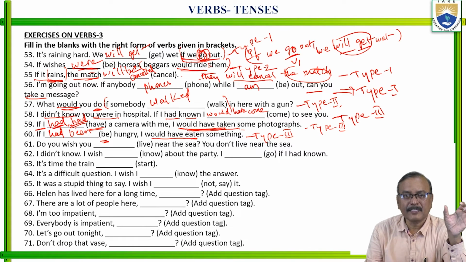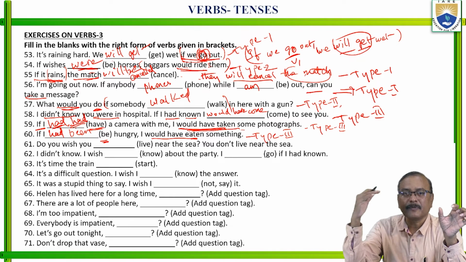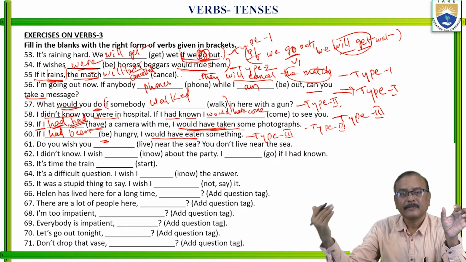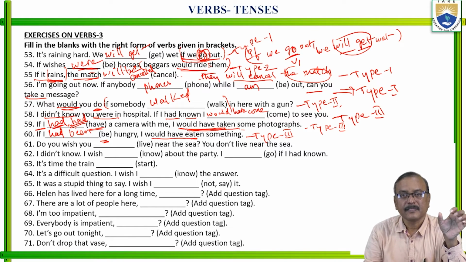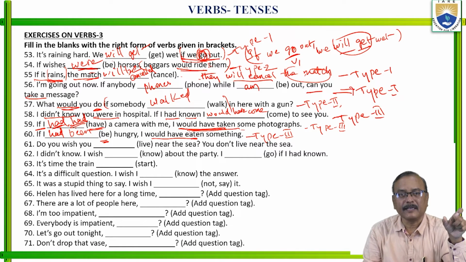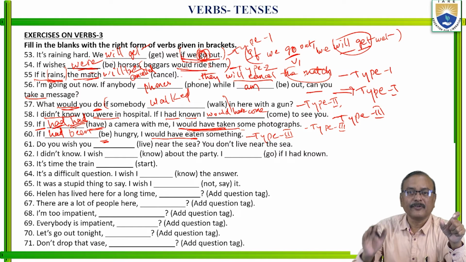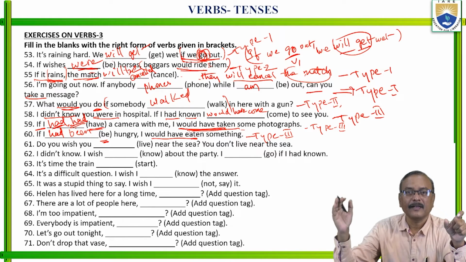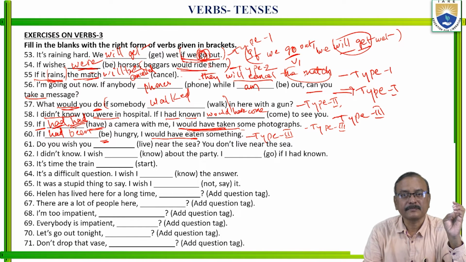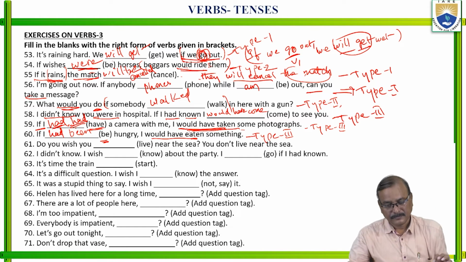If the if clause has past tense, that is a V2 form, the main clause should be would, should, could or might plus V1. In type 3, if the if clause has had plus V3, past perfect tense, the main clause has would have, should have, could have or might have plus V3. Okay, clear?